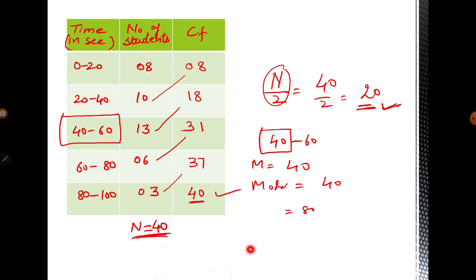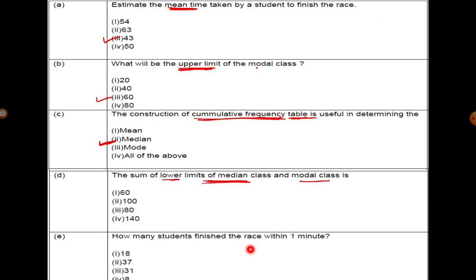Okay? Your model class lower limit is 40. This median class is 40 and the model class is 40, because we know that in the previous question we found the upper limit, that is 60, and the lower limit is 40. So in this also 40 is the lower limit. So 40 plus 40 is 80. Right? This is your sum of the lower limits of median class and model class.